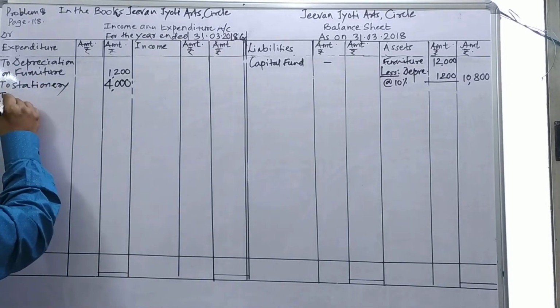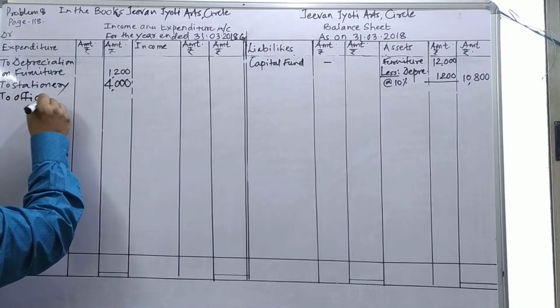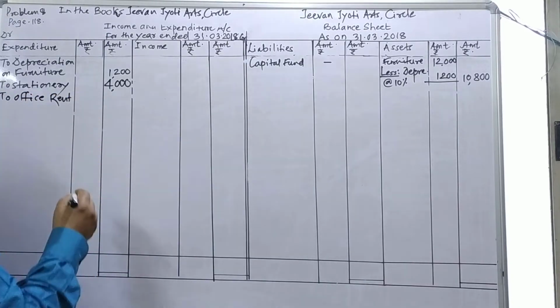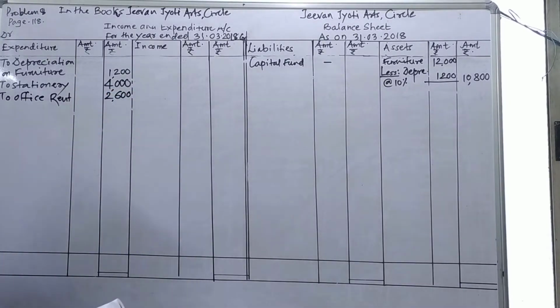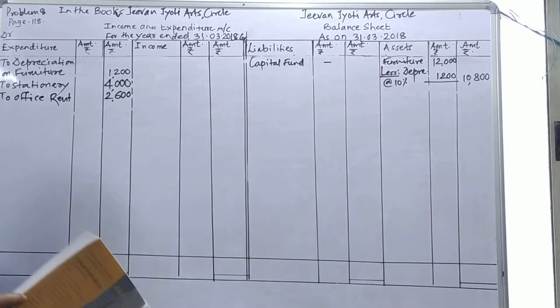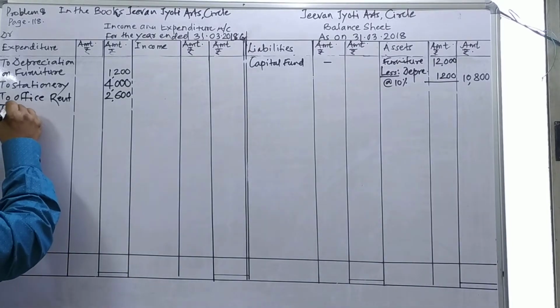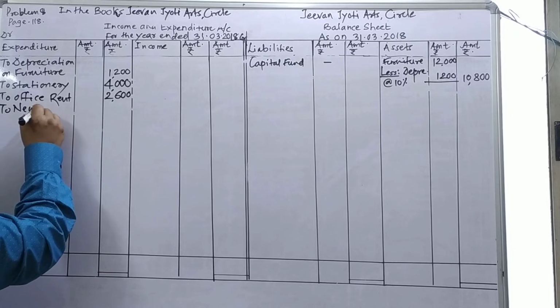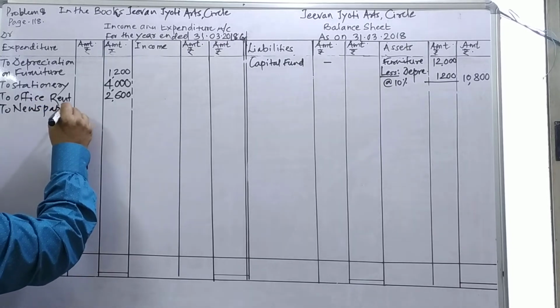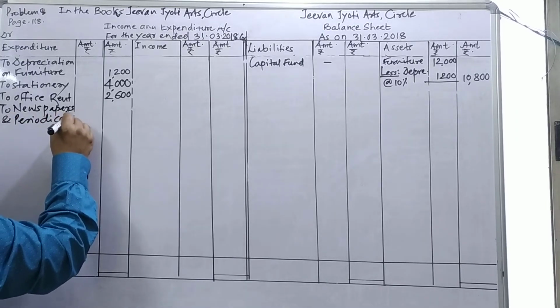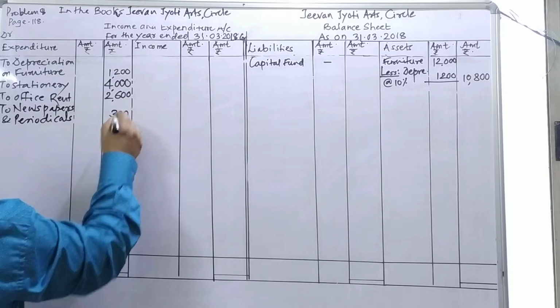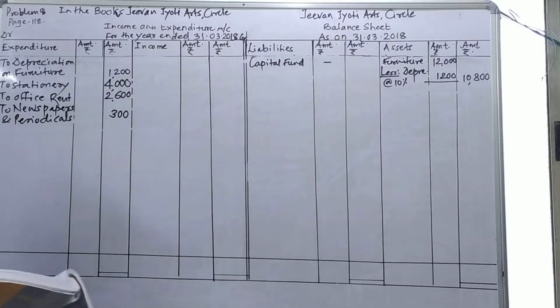Office rent, no adjustment. I'll take this expenditure as an expense. Amount is 2,600, as given to us on the payment side. Another item is newspapers and periodicals, given as 300. Expenses I will write here: newspapers and periodicals. Amount is 300 given. So, a simple problem they asked us here.